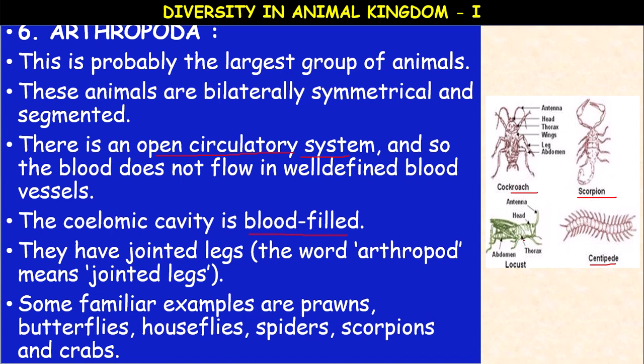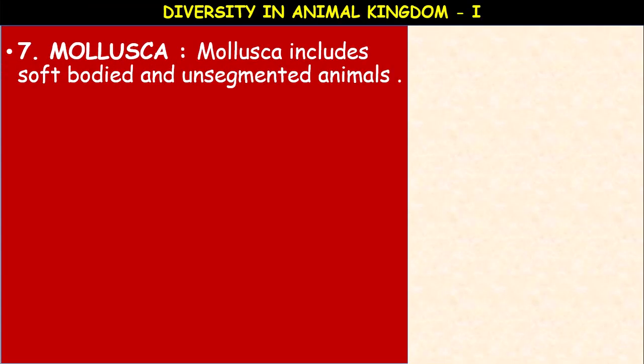Examples: Palaemon, honeybee Apis, mosquito Culex, and Anopheles mosquitoes. It is the largest group in the animal kingdom. Okay, next, Mollusca.